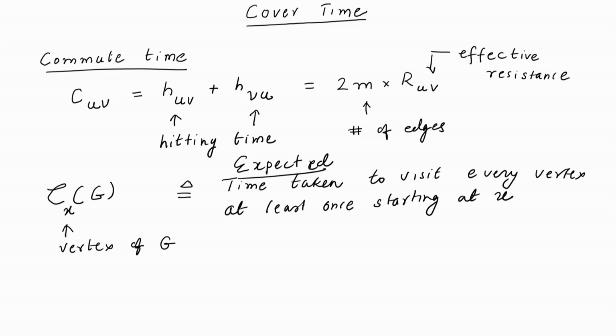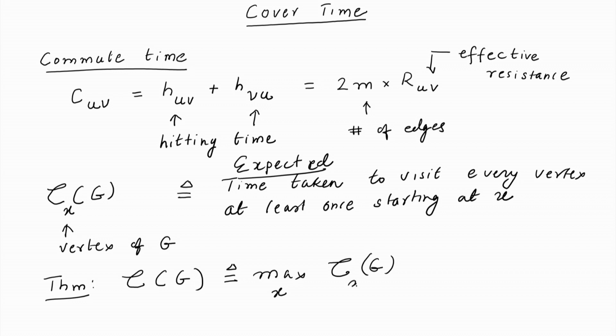The theorem that we will show and prove is that the cover time of a graph, which is by definition equal to the max over all vertices x of C_G(x), is O(n^3).